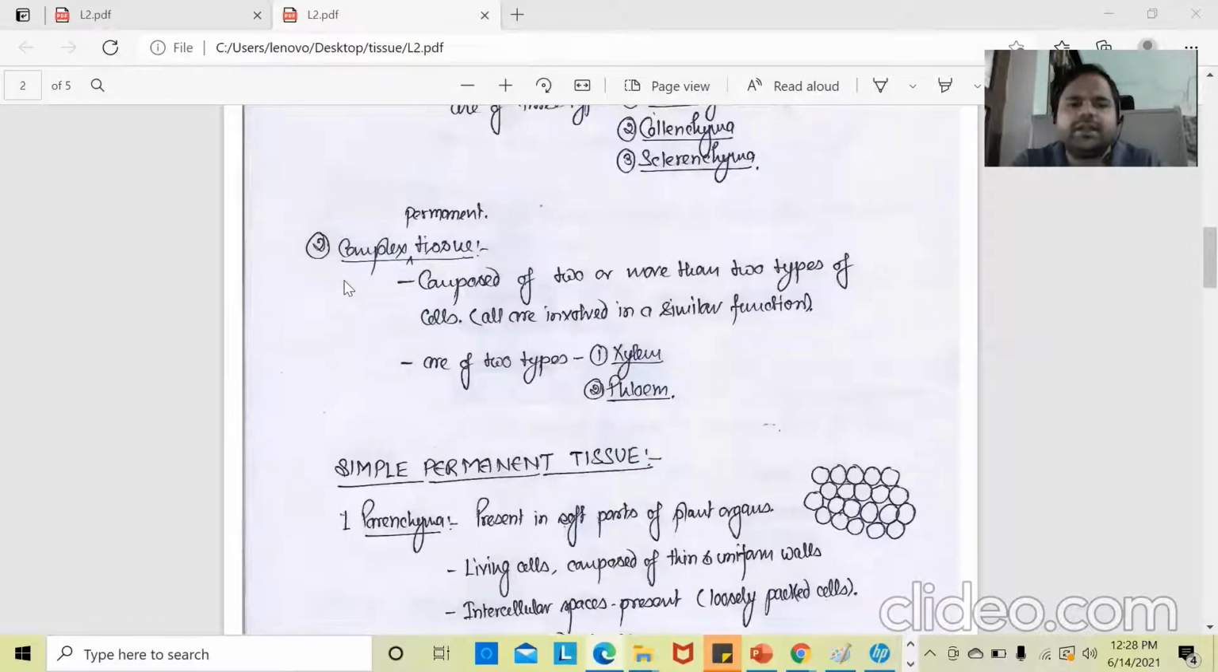However, on the other hand, complex permanent tissues are composed of two or more than two types of cells. But there is one main point, that they have a similar function. That's why they are called tissue, and they are again of two types, xylem and phloem.